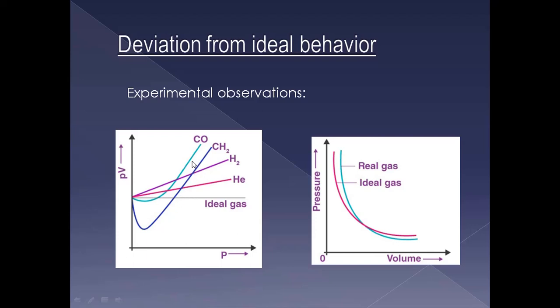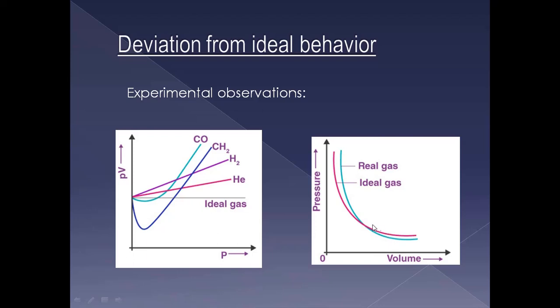Why is it so? And next, in a similar way, they have drawn the graph between pressure and volume. Here the real gas is covering more volume than the ideal gas. So why is it so? At high pressure, the real gas is covering more volume than the ideal gas, and at low pressure both coincide.